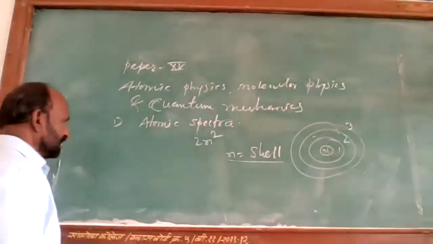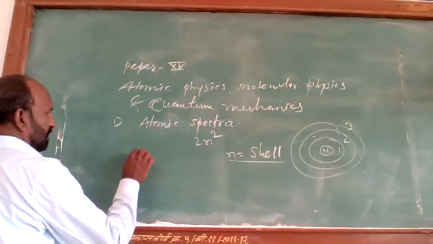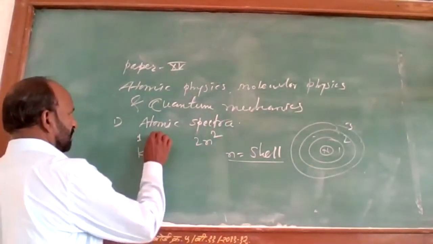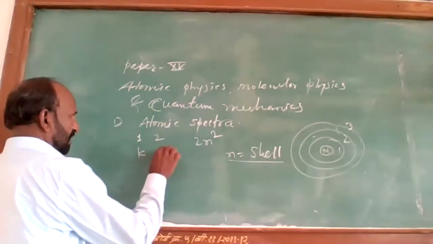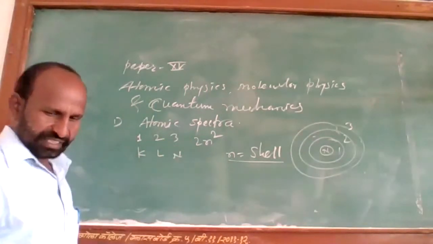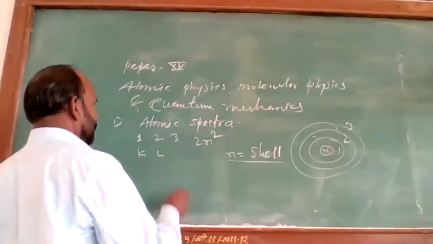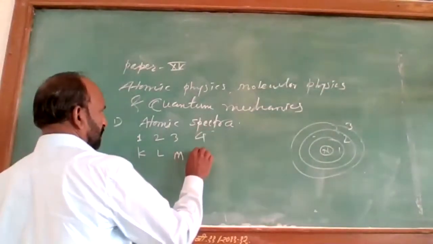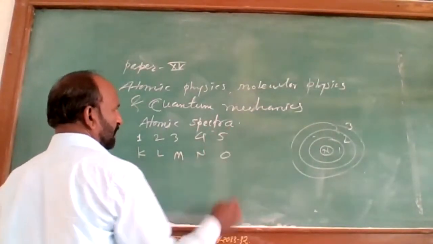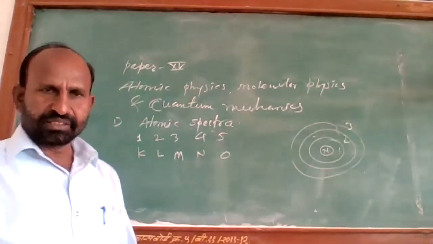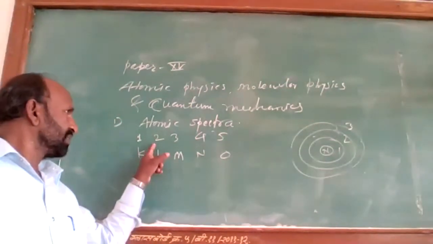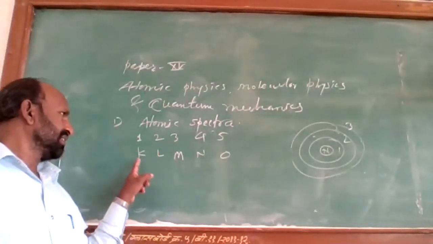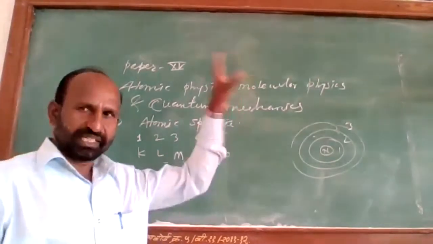If the shell is 1, it is denoted by capital K. If it is the second orbit, that is L, third M, then 4 is N. It means these orbits are designated by the capital alphabets K, L, M, N, O, like that.